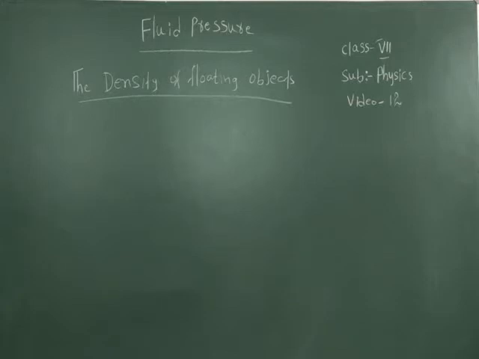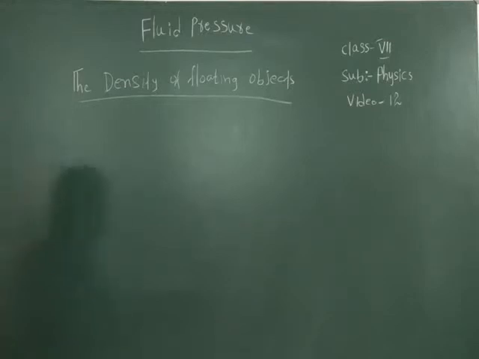We can tell whether an object will float or sink in a liquid by comparing its density with the density of the liquid. An object will float in a liquid if its density is less than that of the liquid.